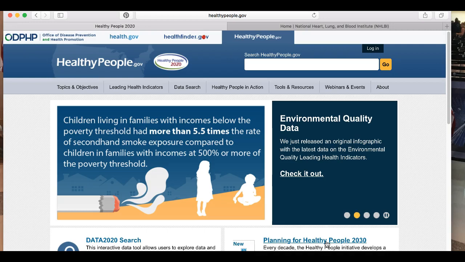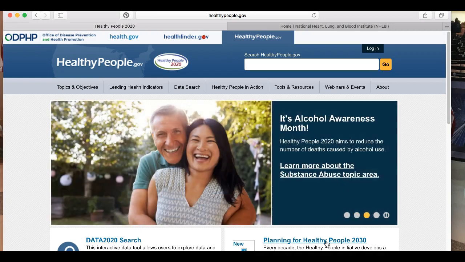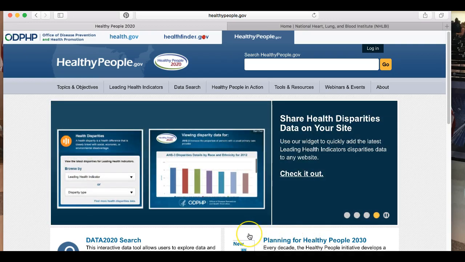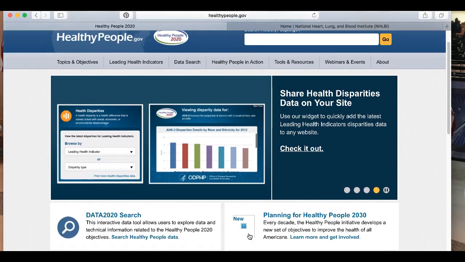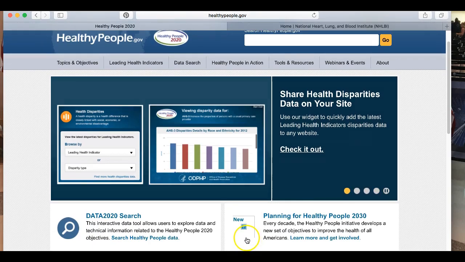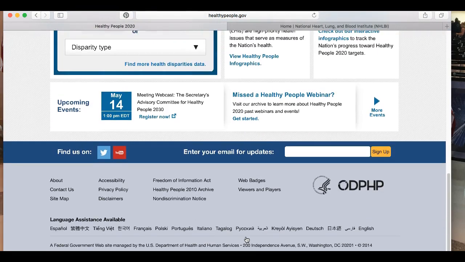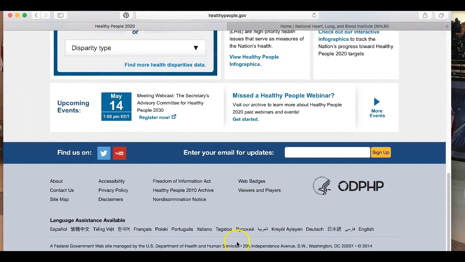This is their homepage, and it can get a little bit confusing when you're looking for referencing information. Particularly when it comes to author, because Healthy People 2020 is a federal government website that comes from the U.S. Department of Health and Human Services.